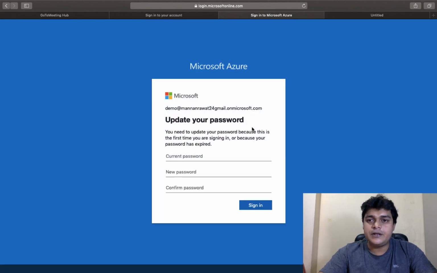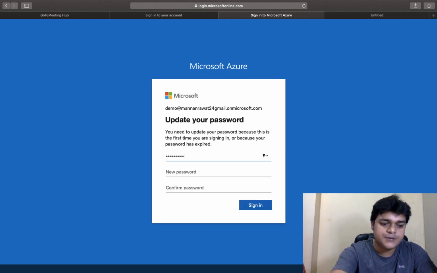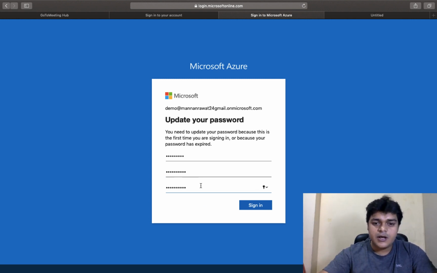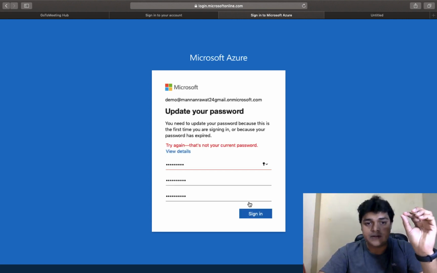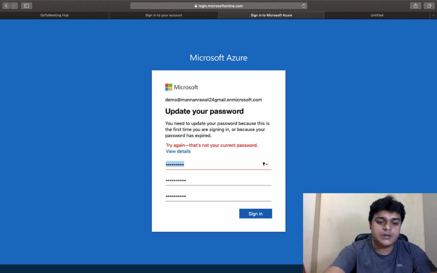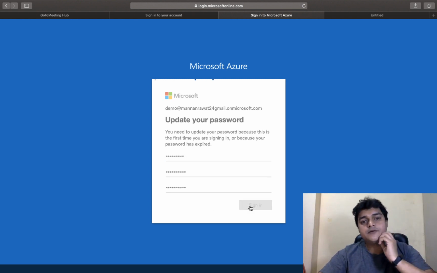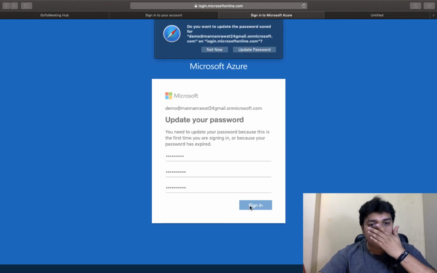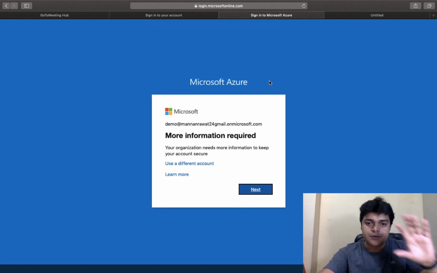And now you need to change your password. So type your current password. So I'm using my current password. Second, you need to provide a new password like this and click sign in. But you need to configure your multi-factor authentication. It's not your current password. Let me check it once again. Try to sign in. Okay. Now you need to click next again to log in.